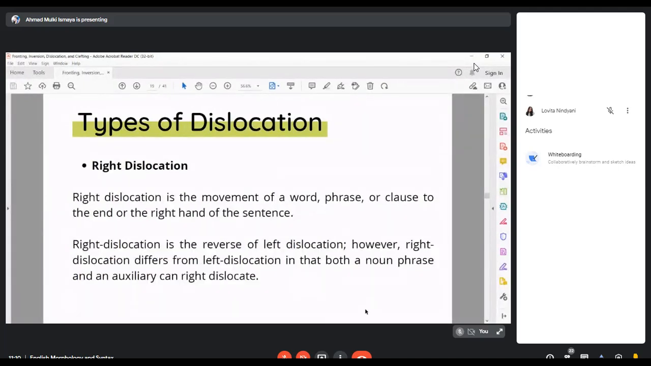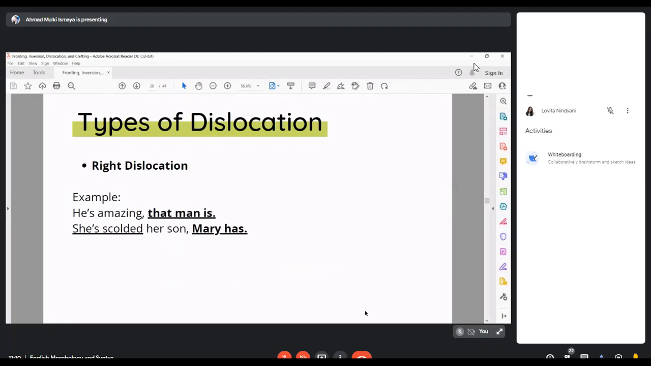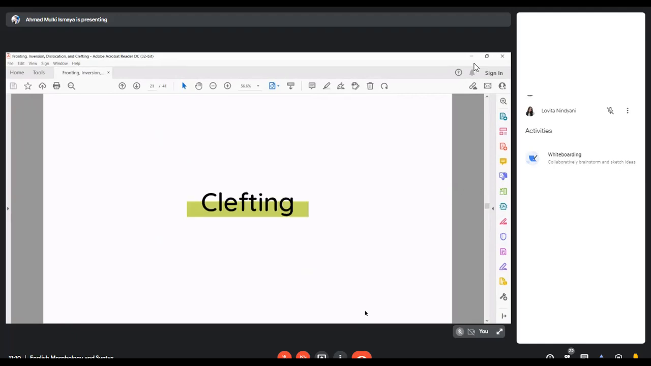And the right dislocation. Right dislocation is the movement of a word, phrase, or clause to the end or the right-hand side of the sentence. Right dislocation is the reverse of left dislocation. However, right dislocation differs from left dislocation in that both a noun phrase and an auxiliary can right dislocate. For example, he's amazing, that man is, or she has scolded her son, Mary has.